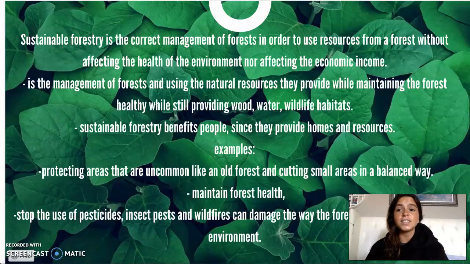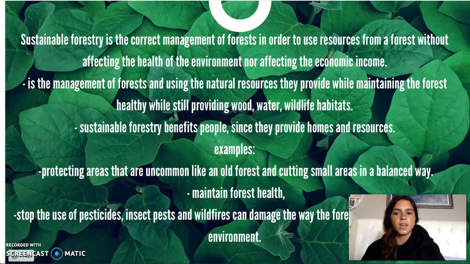The solution is sustainable forestry. It is the correct management of forests in order to use the resources from a forest without affecting the health of the environment nor the economic income. It is the management of forests and using the natural resources they provide while maintaining the forest healthy and still provide wood, water, and wildlife habitats. Sustainable forestry benefits people since they provide homes and resources.